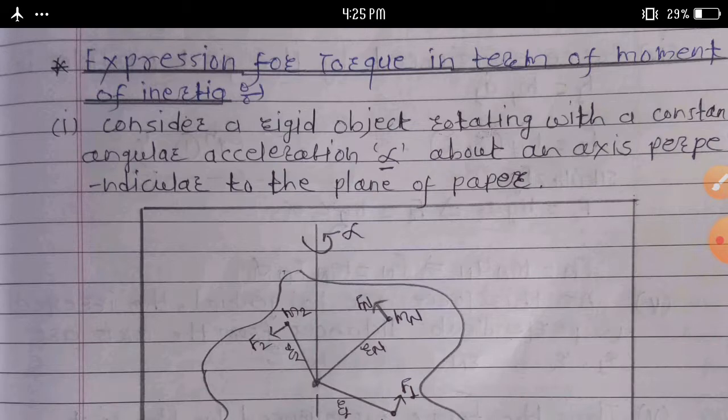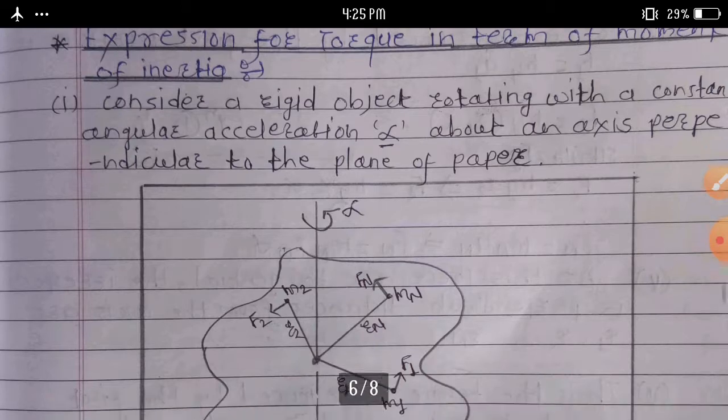Repeat again, definition of a torque: the ability of a force to produce rotational motion, measured by its turning effect, is called moment of a force or torque. We can derive here the expression for torque in terms of moment of inertia.